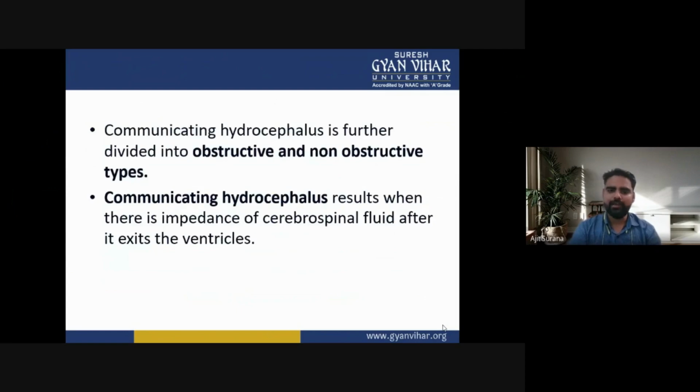Now, communicating hydrocephalus is further divided into two types: obstructive and non-obstructive hydrocephalus.